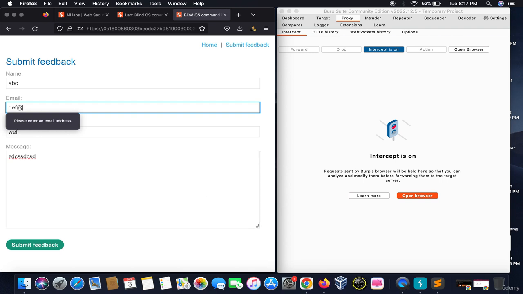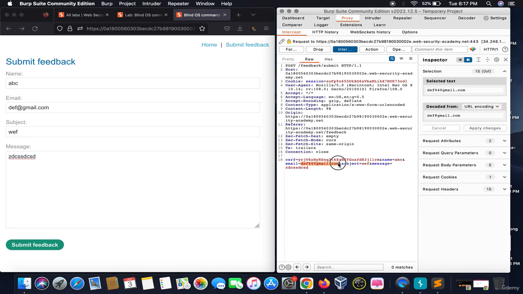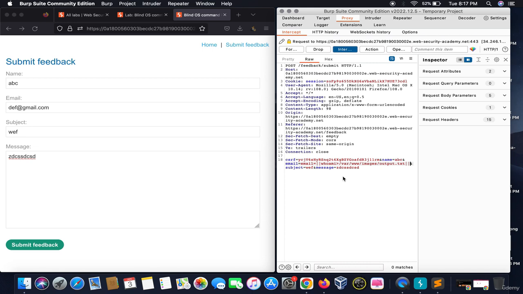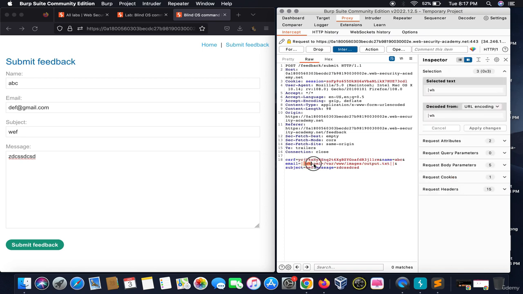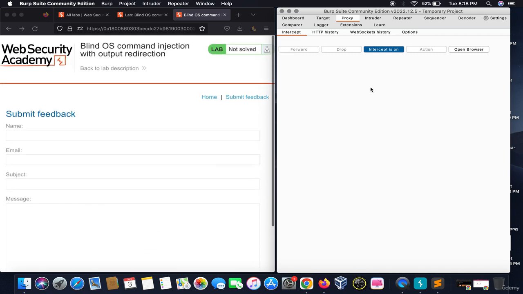It says supply the email in a desirable format. We would do it and change this email to this. Let me explain what we exactly did. I appended this command to say whoami > /var/www/output.txt. So we are injecting this particular text file onto that particular directory. We will forward this and it says thank you for submitting feedback.